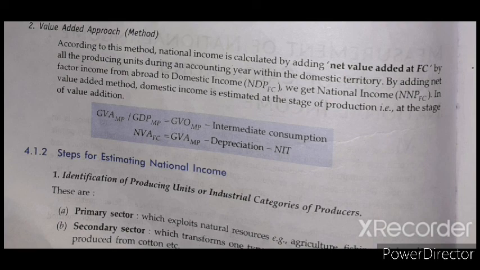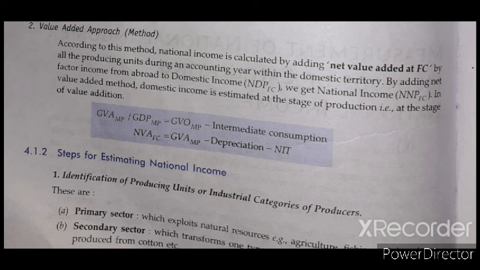How do we calculate GVO MP? GVO MP is calculated from price into output plus change in stock, or sales plus change in stock. Here GVA MP or GDP MP is equal to GVO MP minus intermediate consumption.